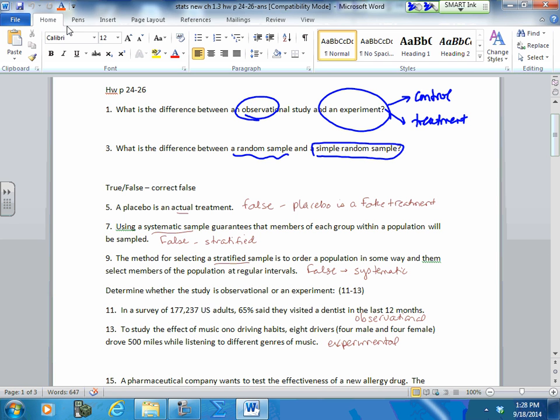True or false? A placebo is an actual treatment. False. It is the fake treatment. It's this substitute that we give them. We don't give them the treatment. This is what comes from our control group.